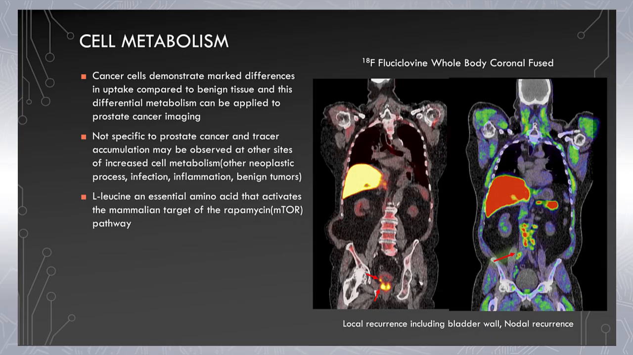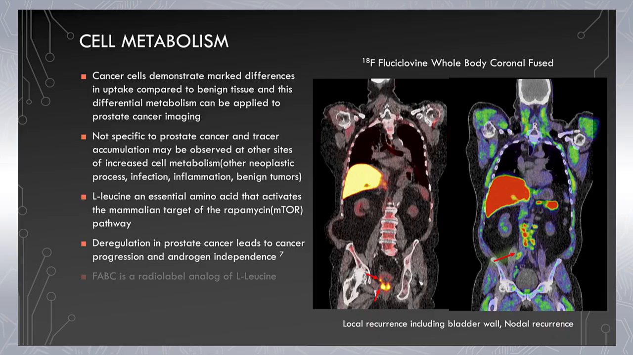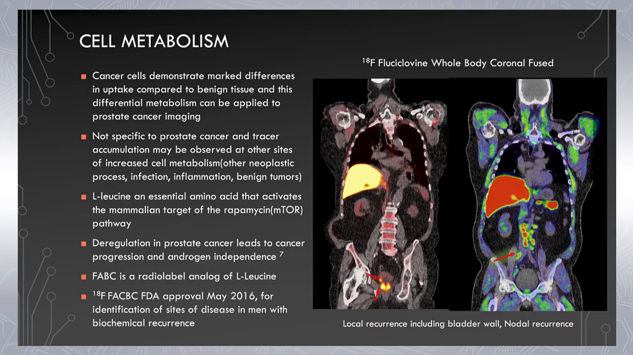L-leucine is an essential amino acid that activates the mammalian target of rapamycin pathway. Deregulation of this pathway in prostate cancer leads to cancer progression and androgen independence. FACBC is a radiolabeled analog of L-leucine, and it was approved in May of 2016 for the identification of sites of disease in men with biochemical recurrence.